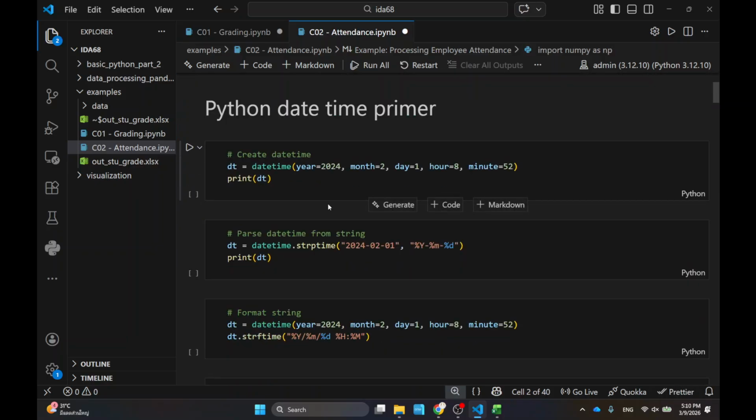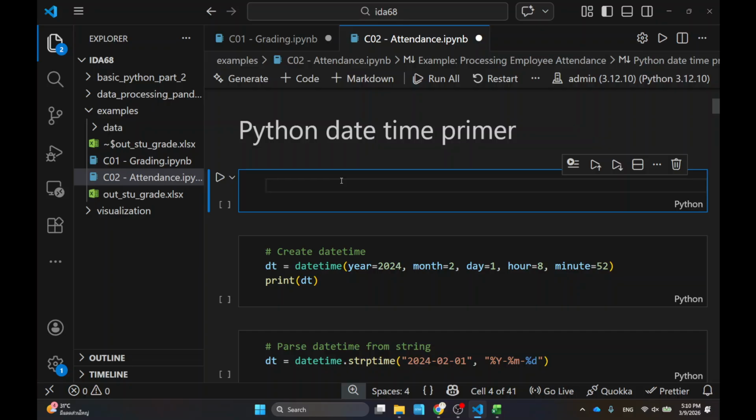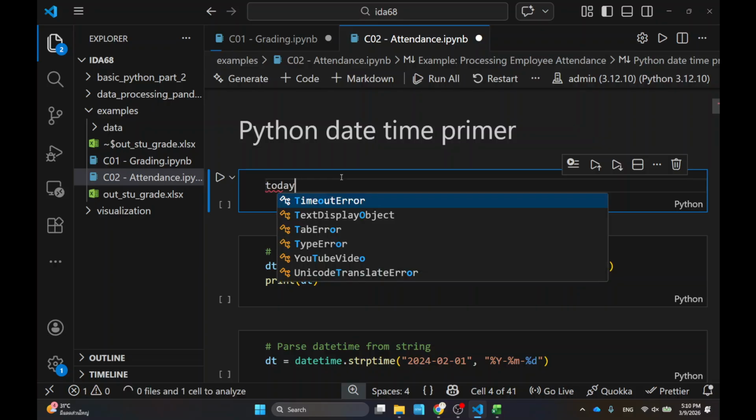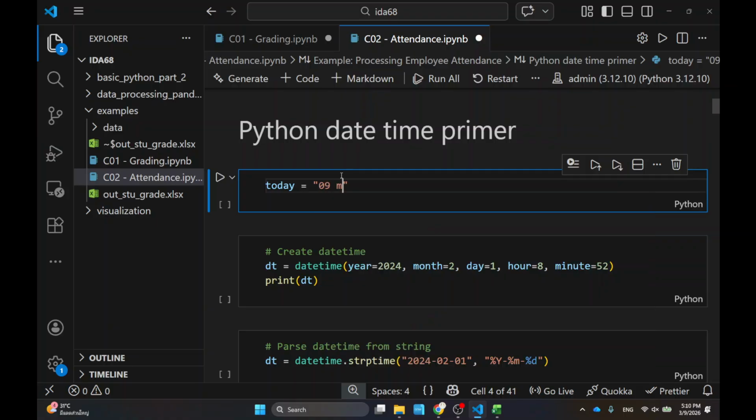Whenever you want to work with date and time, the first thing you don't want to do is use a string. If you say today is equal to, maybe, 9th of March 2026 at 5 p.m., this is not what you want to do.